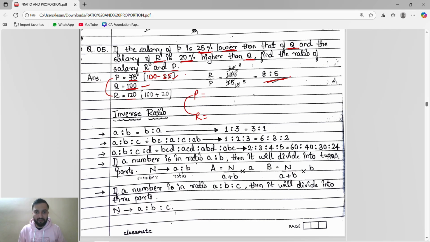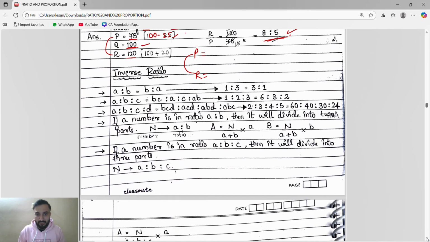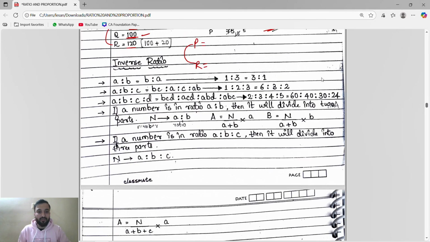R is 120, p is 75. You know how to do it in the simplest form. You will get 8 by 5. Okay, now guys, inverse ratio.